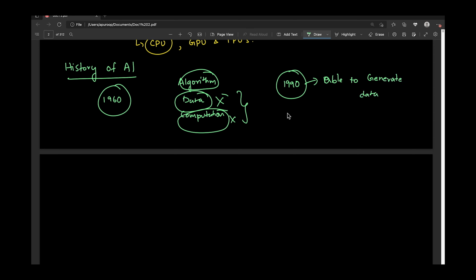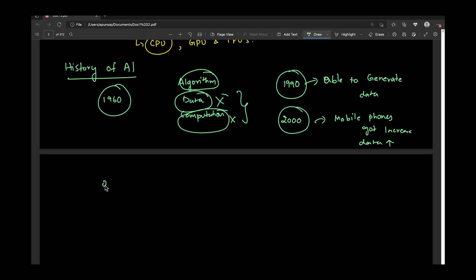The actual growth of AI started from the 2000s. After the 2000s, we started using mobile phones, and the amount of data we generate increased drastically. As the data increased, it helped us build very good AI applications.